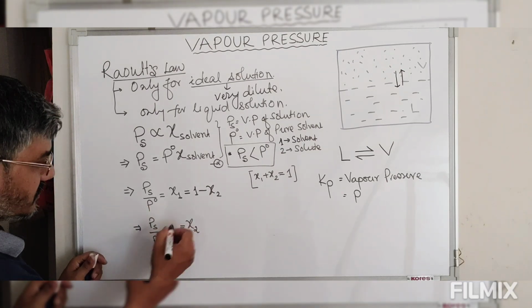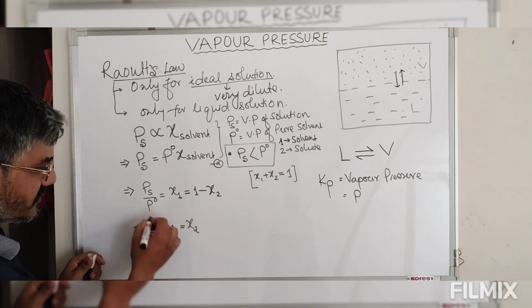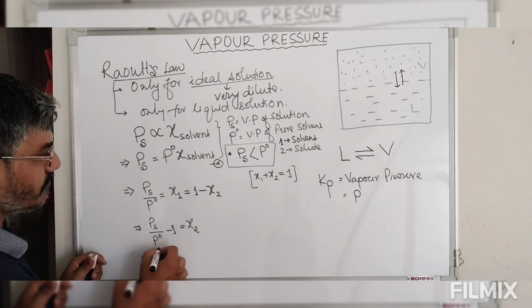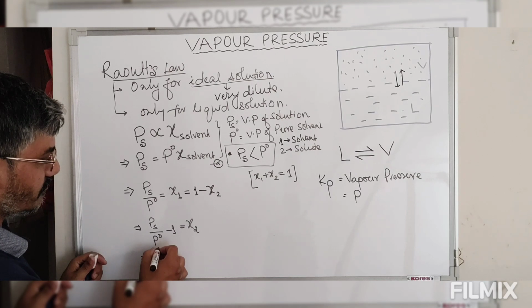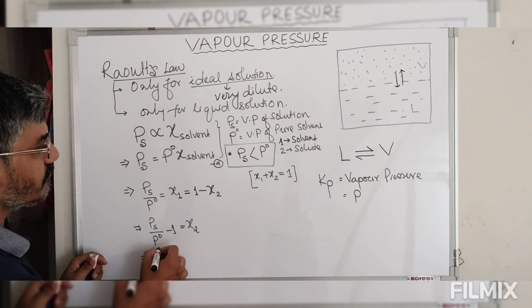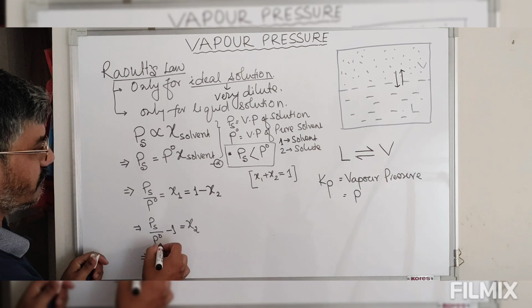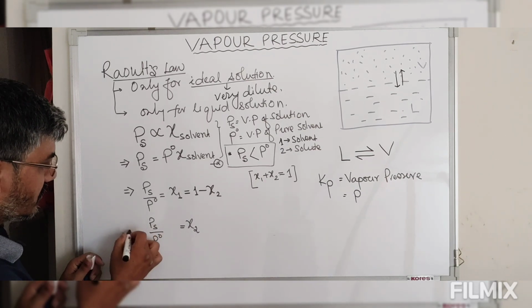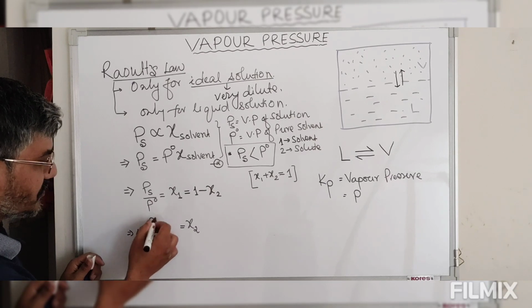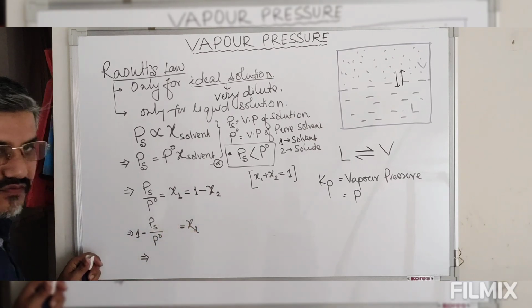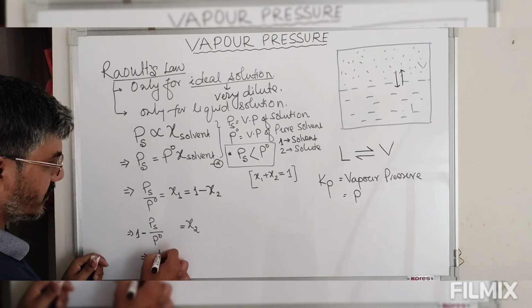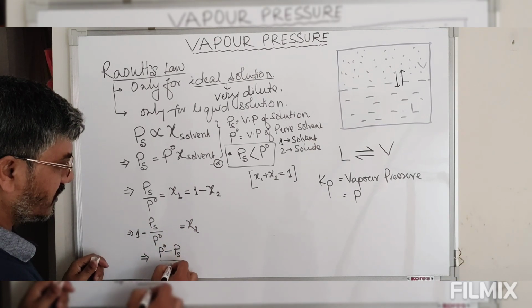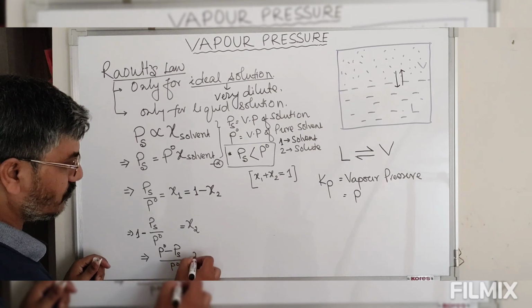So now simplifying this we get 1 minus Ps by P naught is equal to mole fraction of solute. So we get P naught minus Ps divided by P naught is equal to mole fraction of solute.